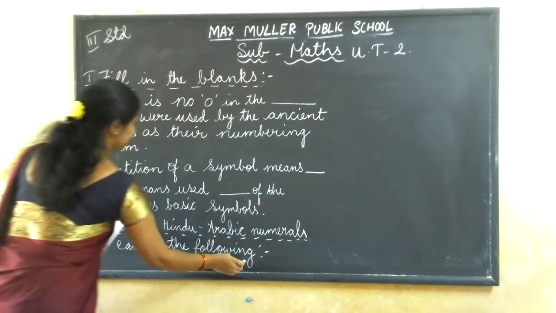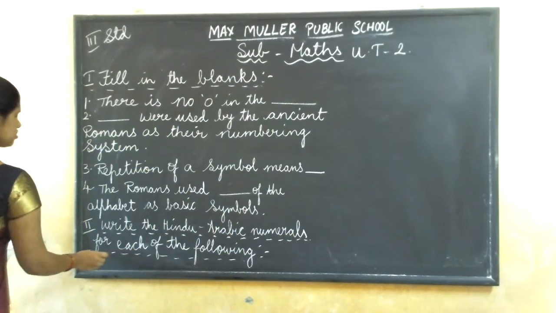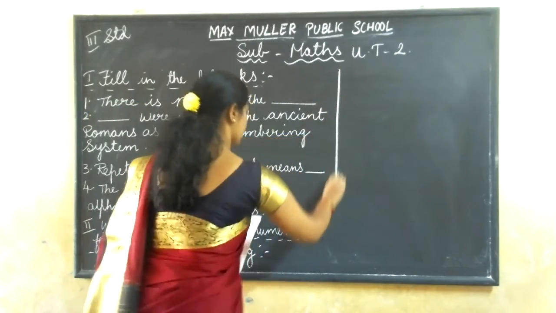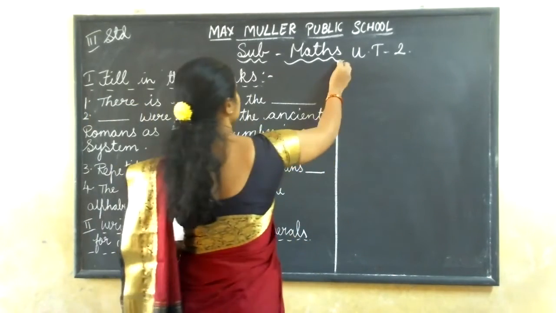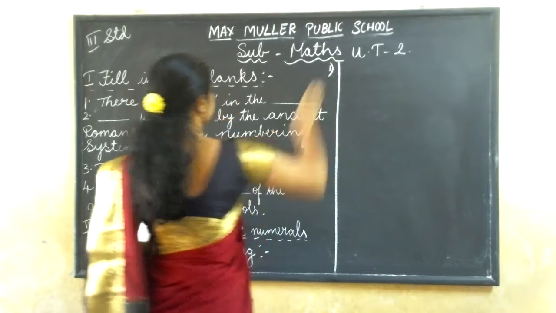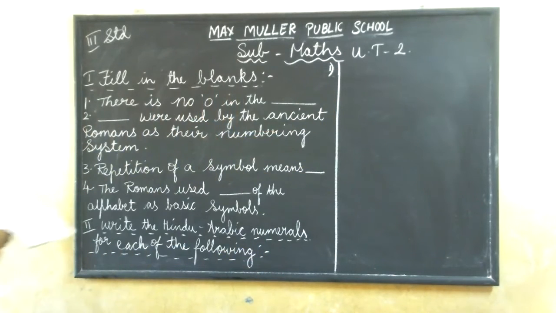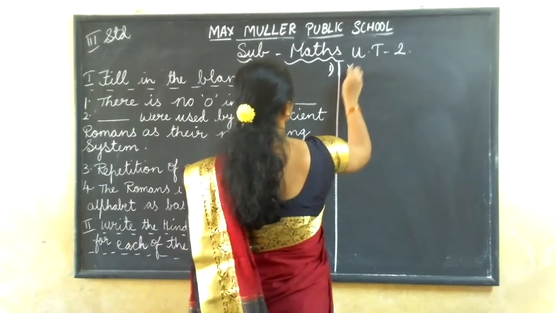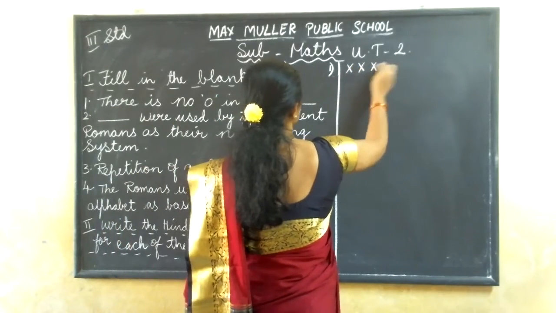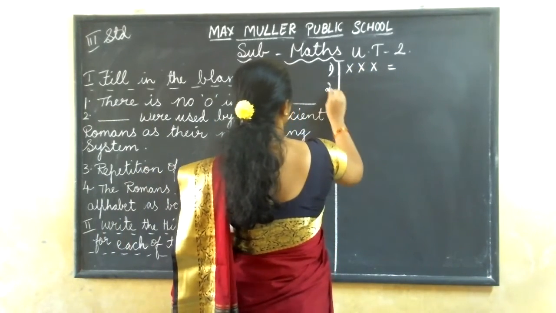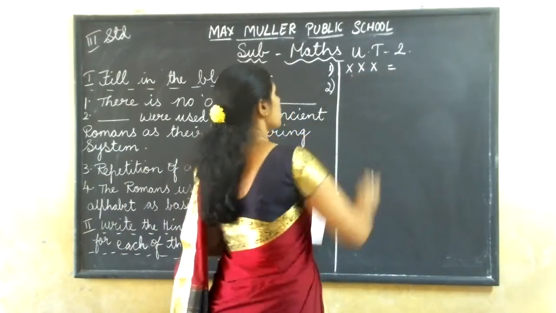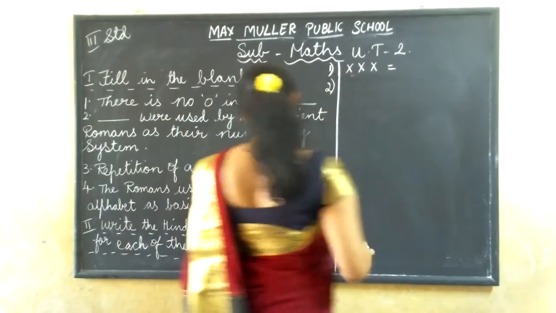Only you should write the heading. Understood? First one, X, X, X. Write only the answer. You can copy this one question. Understood? So, copy the question and write the answer.